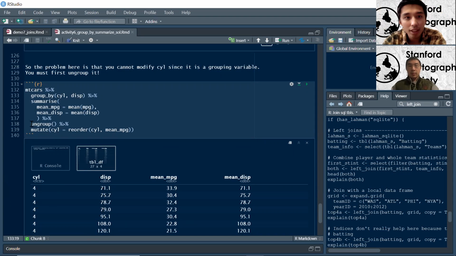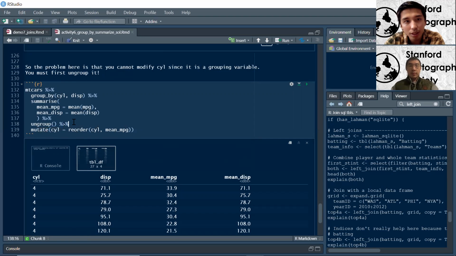Then we did summarize by mean miles per gallon, and we did mean displacement. Then we wanted to make a new one, which was cylinder, and reorder the cylinders by the mean miles per gallon. And so we had to ungroup it.